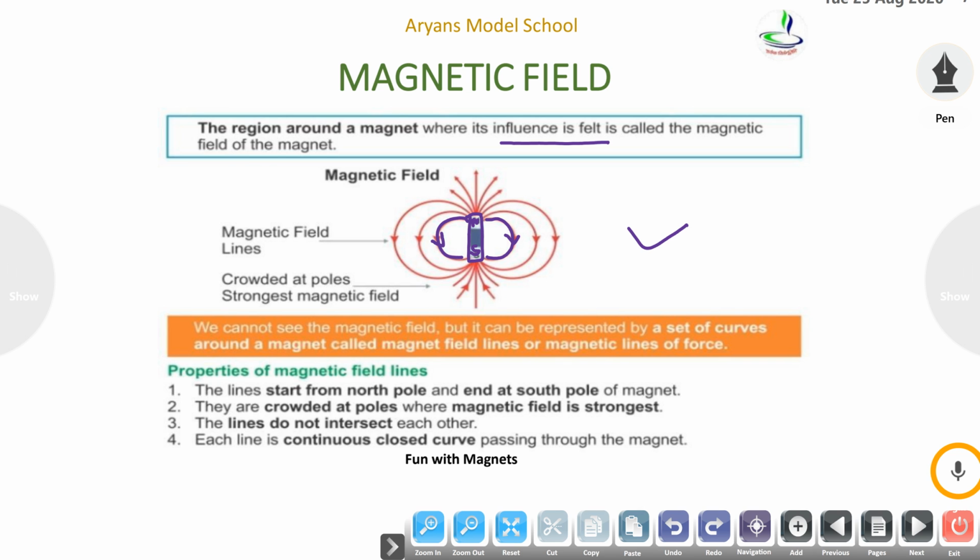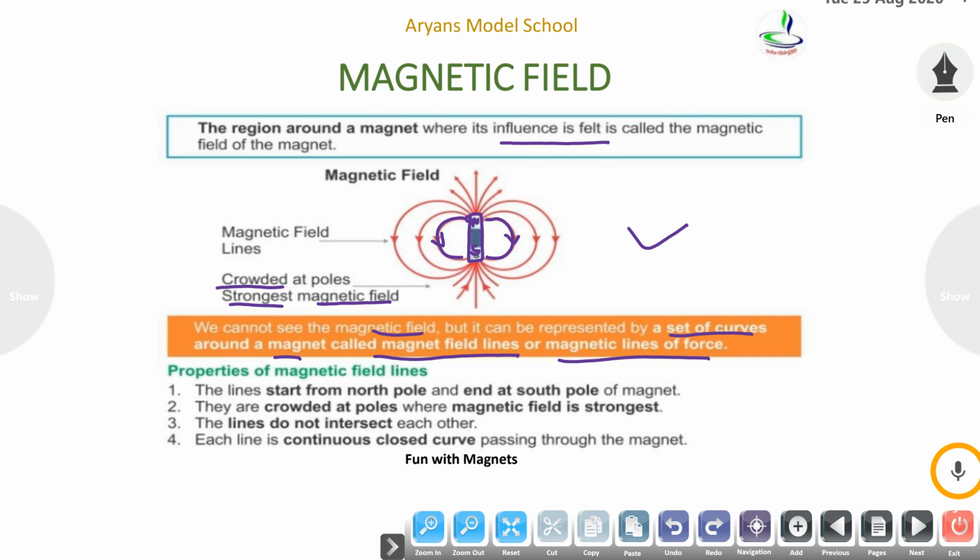As we can see at the poles, these are crowded, so there is a strong magnetic field presence. We can't see the magnetic field, it is invisible, but it is represented by a set of curves around the magnet called magnetic field lines or magnetic lines of force.